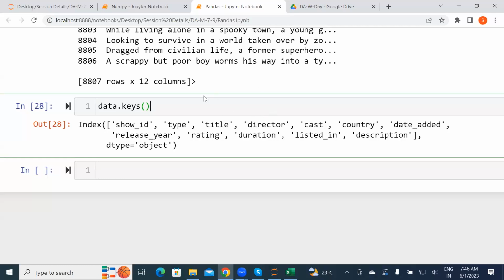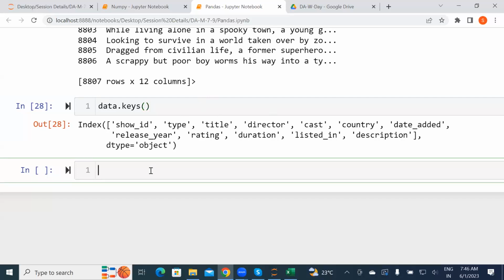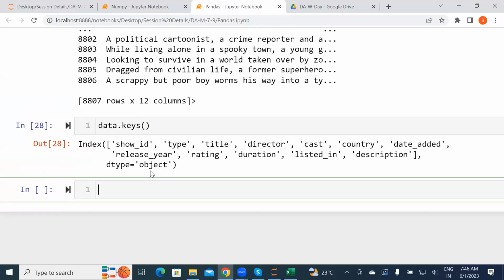Okay. Are keys and columns the same? Yes, it is a similar thing, keys and columns. Okay. This much is clear. Shall we proceed?